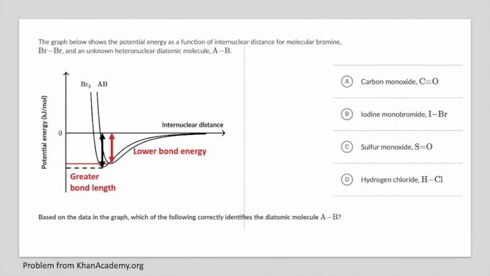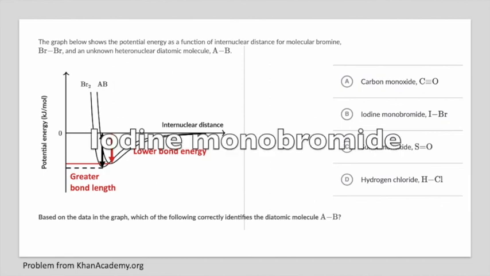The atoms in hydrogen chloride have smaller atomic radii than those in molecular bromine. Therefore, the bond between hydrogen and chlorine would be shorter, not longer, than the one in molecular bromine. The only one left is iodine monobromide. Iodine has a larger atomic radius than bromine, and that larger size is going to make the bond longer and also weaker, with lower bond energy. So iodine monobromide is our answer.